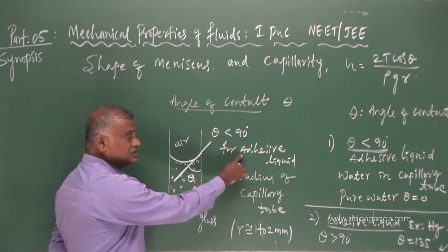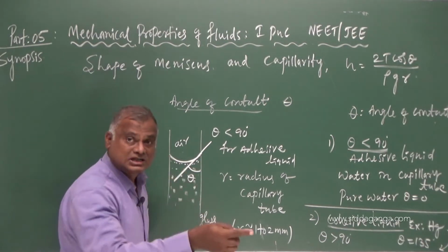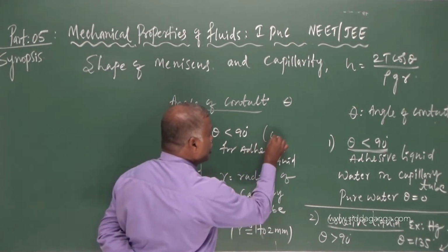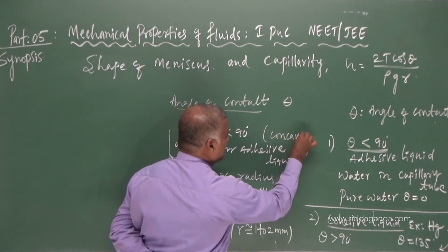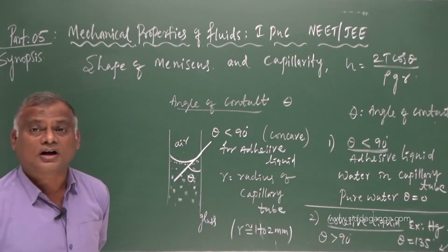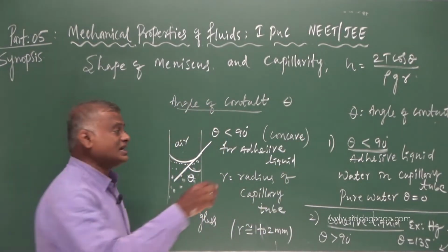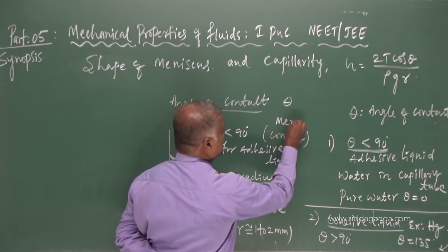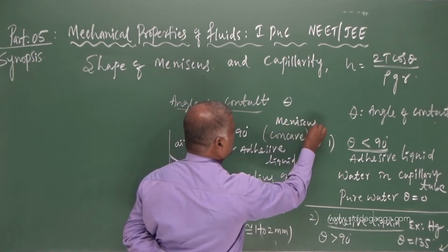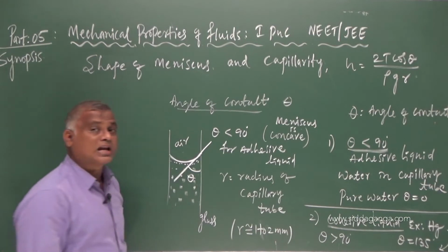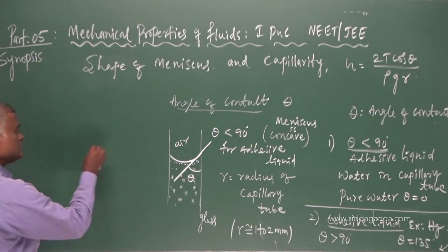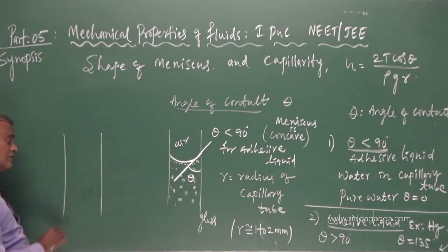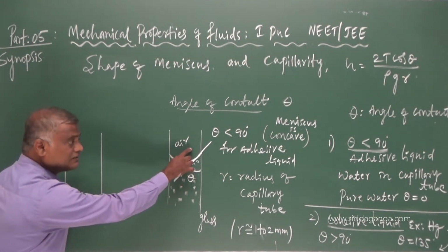A substance which wets the glass surface always forms a meniscus which is of the form concave meniscus. The shape of the meniscus is concave in case of adhesive liquid.